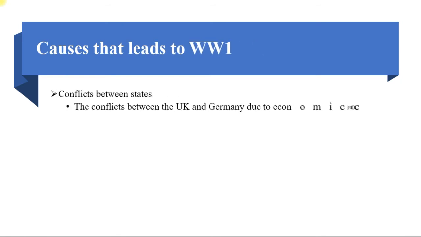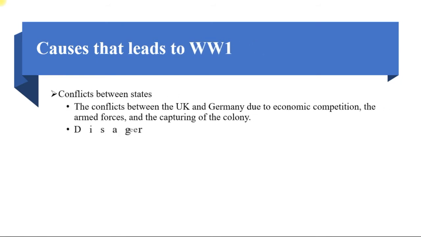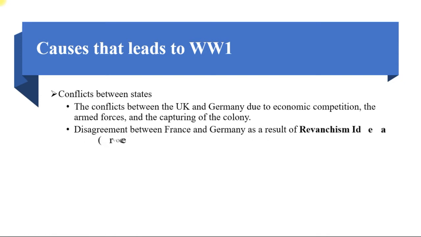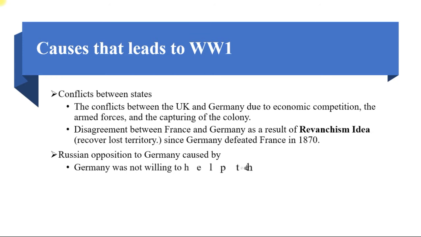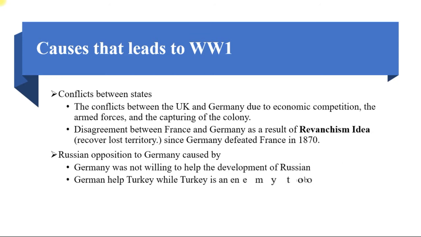First of all, I'd like to talk about the causes that led to World War One. Here's the first one: conflict between the states. The conflicts between the UK and Germany due to economic competition, the armed forces, and the capturing of colonies. The disagreement between France and Germany as a result of the revanchism idea, since Germany defeated France in 1870.